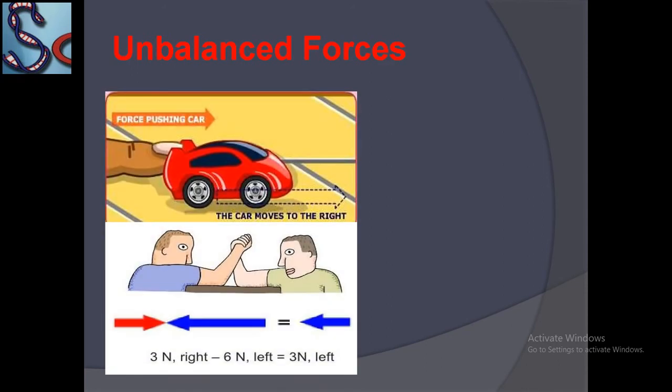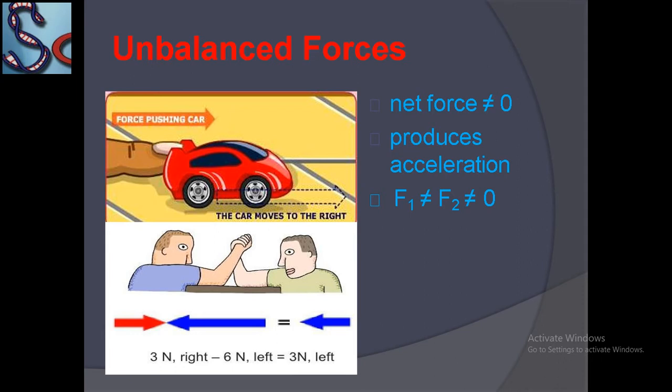Okay. Next is unbalanced force. The force pushing the car is greater than the force applied by the tire to the surface. So the car is moving forward in the direction of the pushing force.